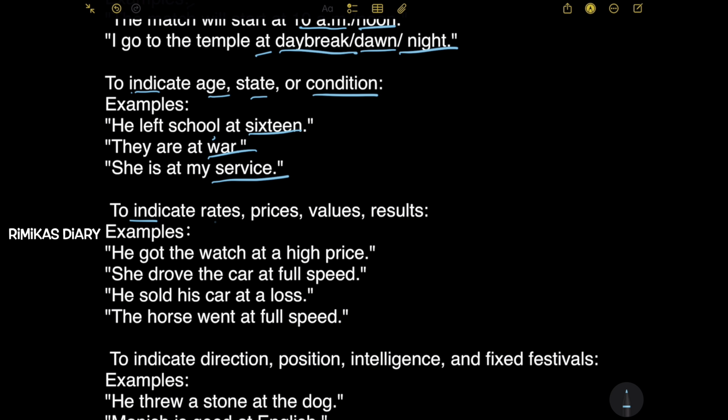Next, to indicate rates, prices, values, results. Examples: he got the watch at a high price. She drove the car at full speed. He sold his car at a loss. The horse went at full speed. So here, at is used for the prices. This one is for the rates. These two are for the values. These two are the results.